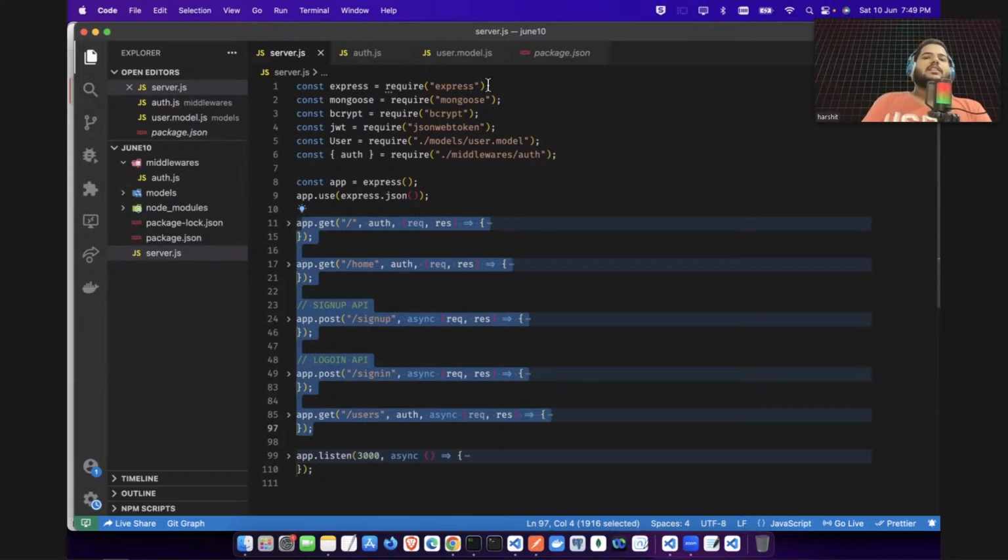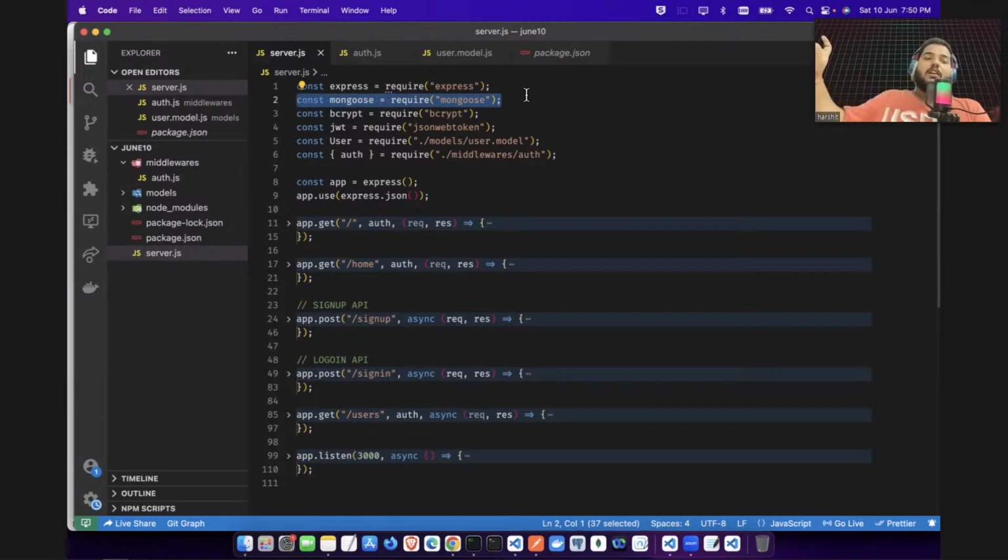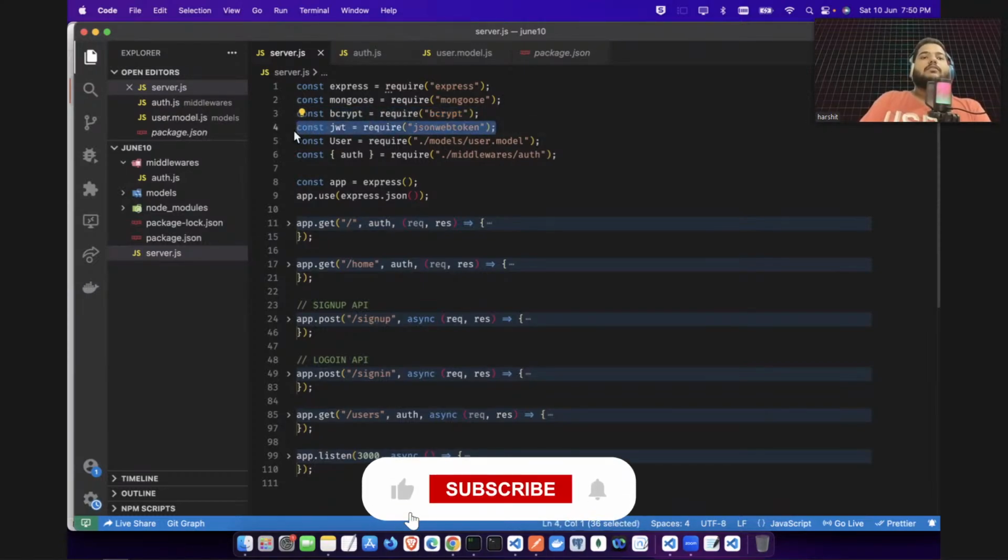So we have set up the backend service using Express. We have used Mongoose for the connection between your Node and your database. Now we have used bcrypt for hashing of the password. We have used JSON web token for your token based system. We are creating the token, we are verifying that token.